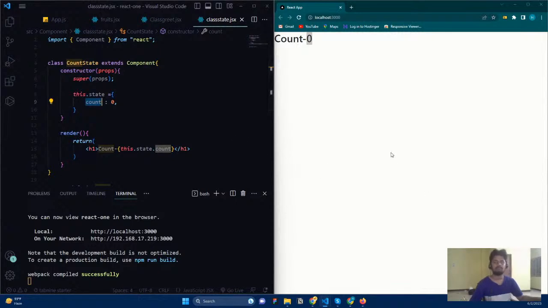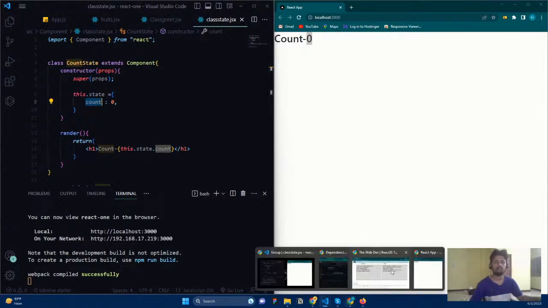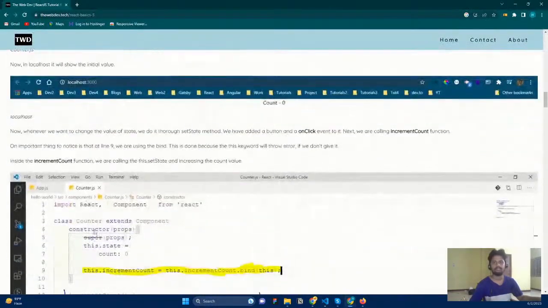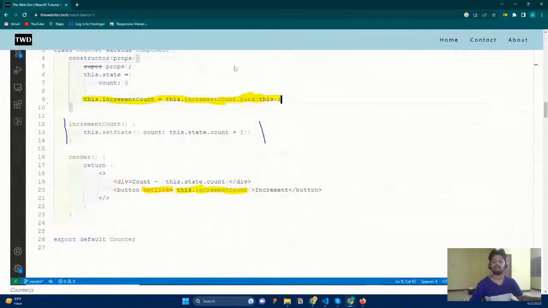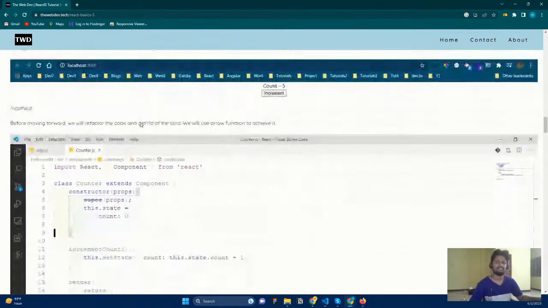And now let us go to the next thing. Let's see what is the next one. I hope it will be the function based component. No. So you can see that a pretty complex thing will be here. So what does that mean? Whenever we want to add event handling with the state, there are so many things that we need to use because of this keyword complication. So we need to tell the component that this refers to the particular class. For that you can see some yellow code they have mentioned. They use the bind method to bind this value.